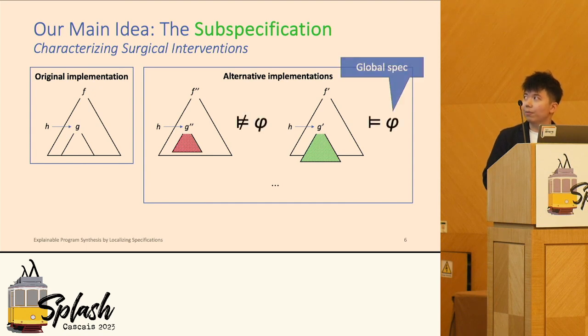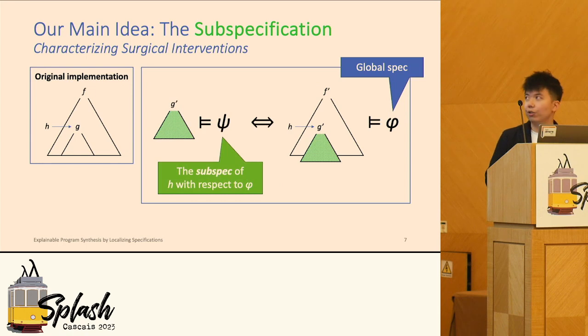Some of them satisfy the original specification, and some of them do not. So the concept of subspecification is really trying to capture all the possible alterations you can put at a certain location of a function f.